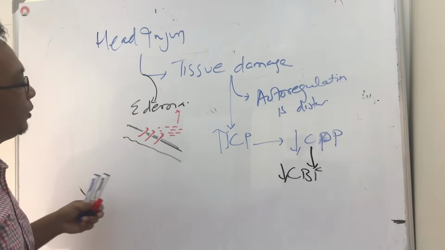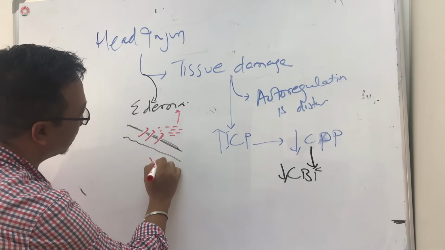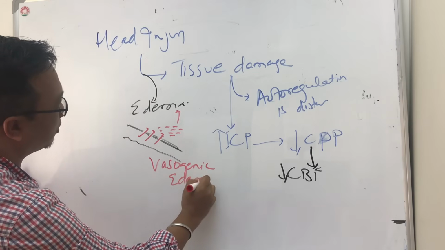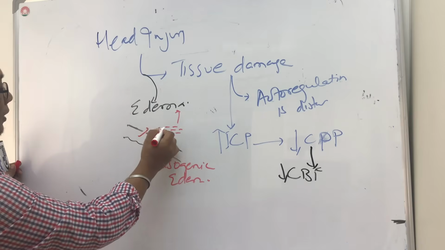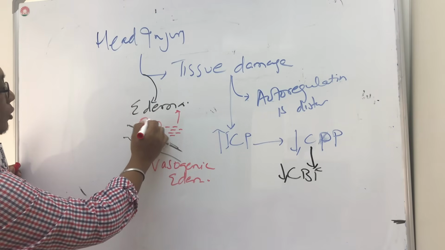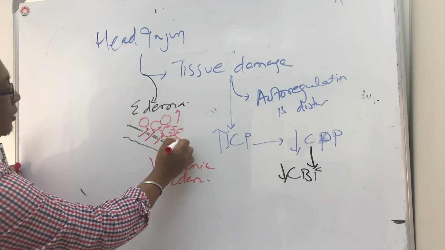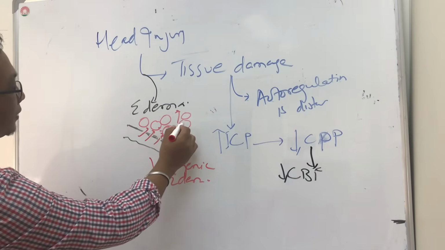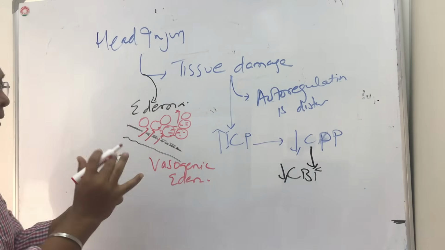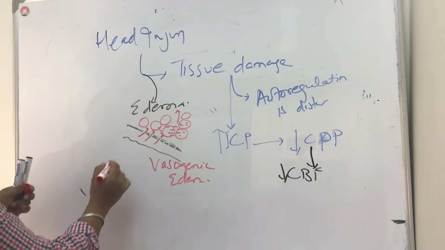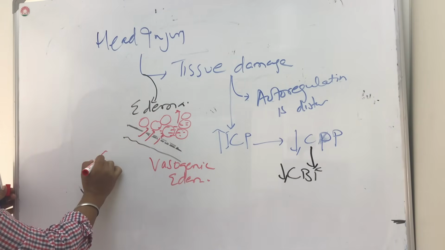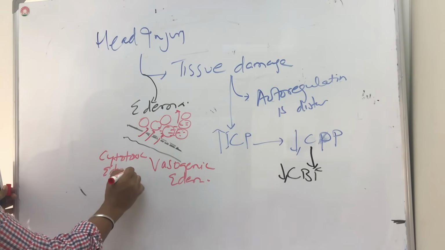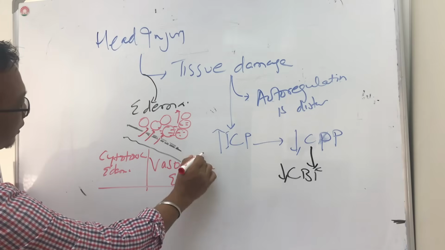So this collection of fluid here is called vasogenic edema. Or sometimes the cells will swell because of intracellular edema. There may be water collected inside the cells, and the cells go big and cause edema. So it can also cause cytotoxic edema. So there are two types of edema that can occur here, either vasogenic or cytotoxic edema.